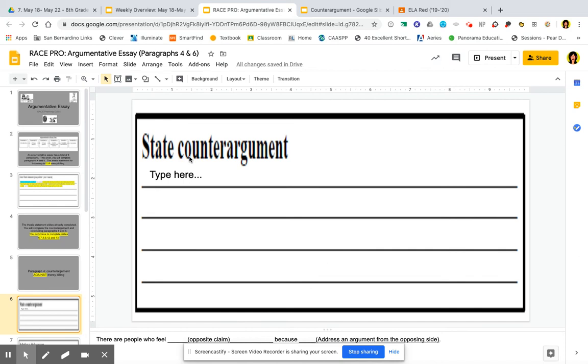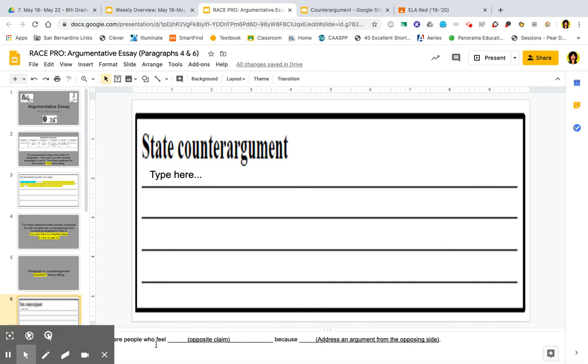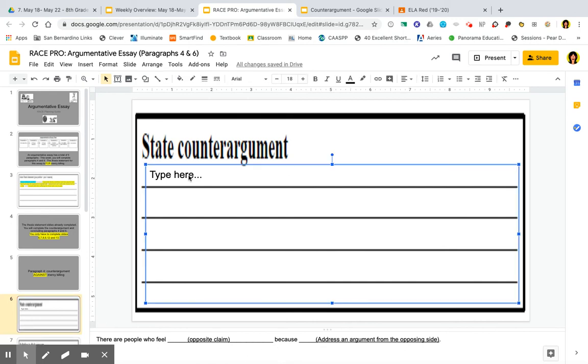So we're starting with stating our counterargument. And what I did for you, which was so extremely nice of me, was I gave you a sentence frame down here. I'll type it up here as well, but you have it down here on your template, so you really don't need to pause this video, type, pause, and type. It's already there. Our counterargument, we're going to start with the same sentence frame. So we're going to delete where it says type here. There are people who feel, and then we need to write whatever the opposite claim is.